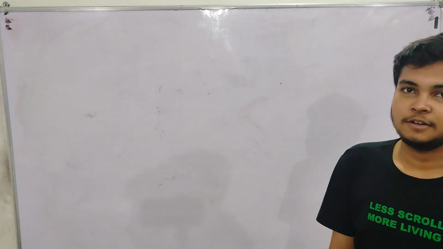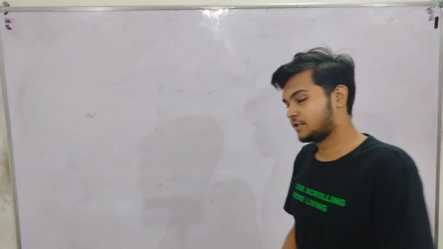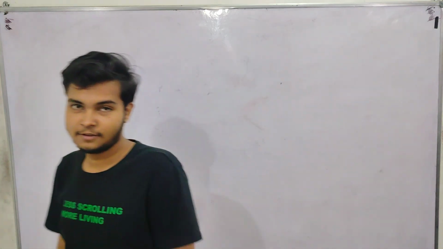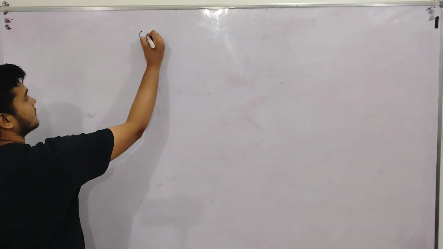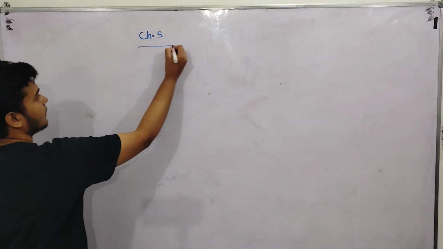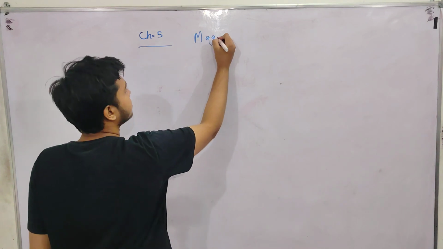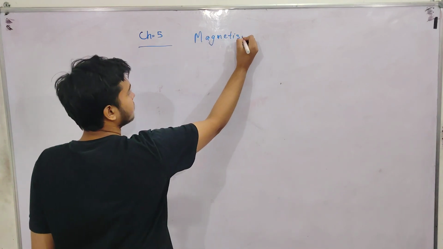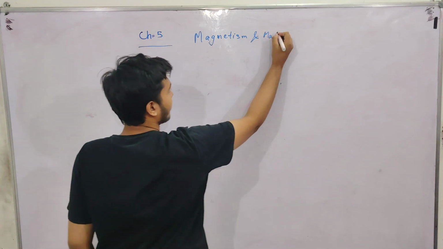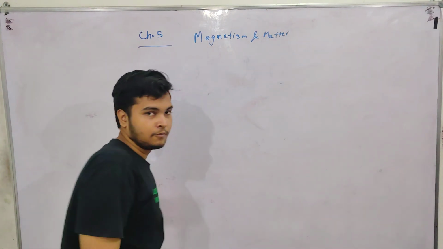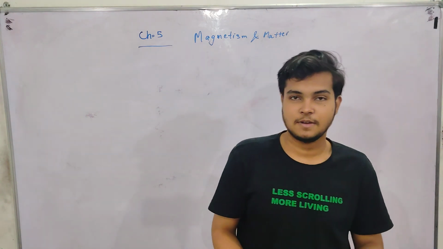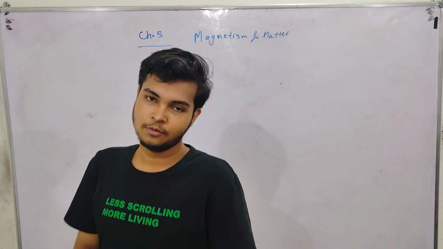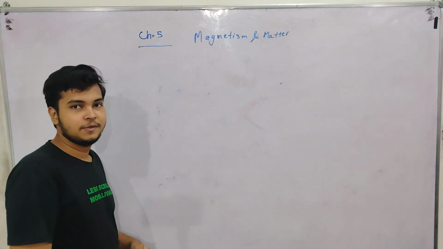Today I am going to teach you all what I have learned in the class today about chapter number 5 in physics class 12, magnetism and matter. We will discuss all the important topics which will come in exam, as we have studied it from exam point of view. So I hope this will be helpful.